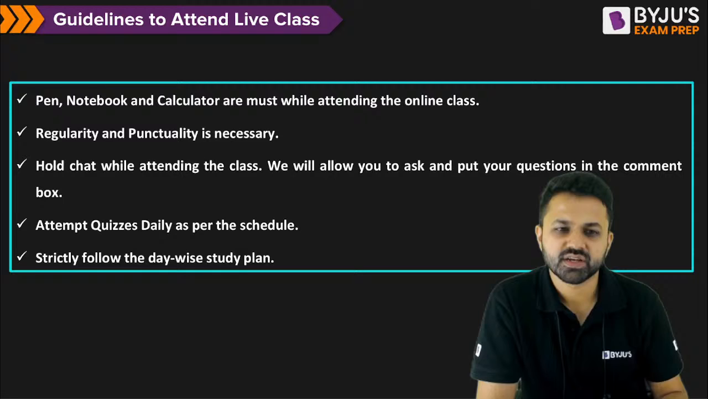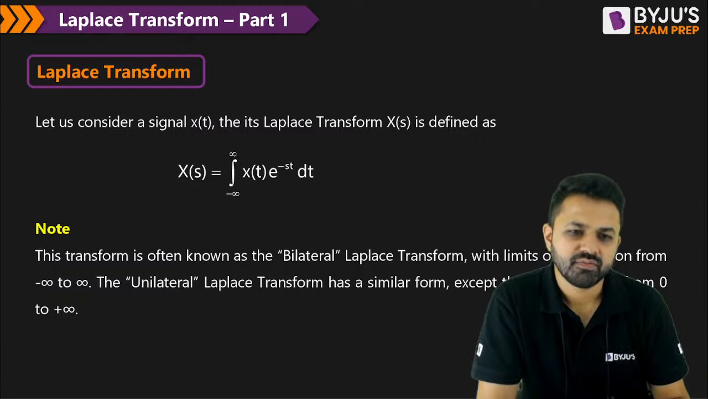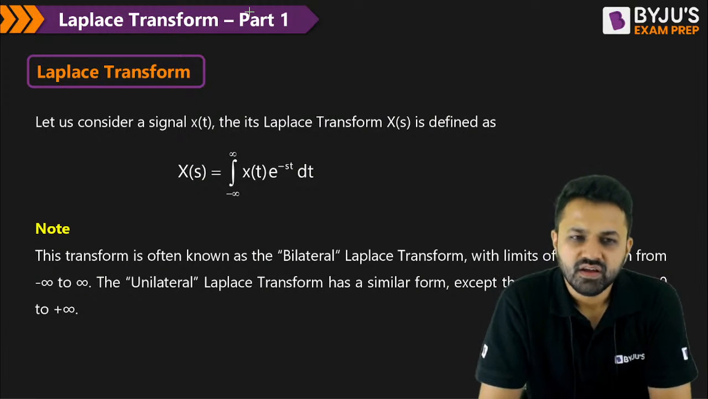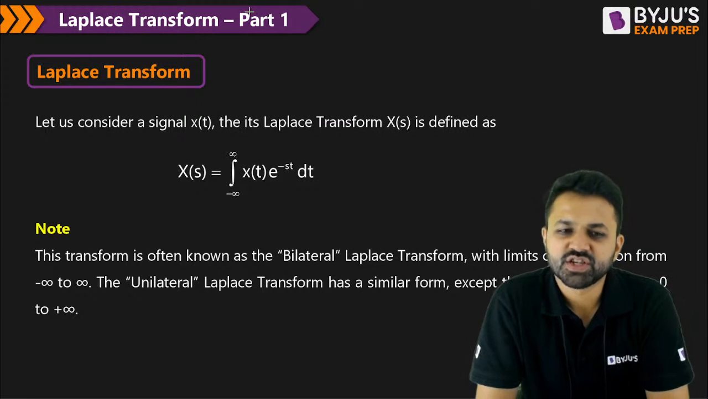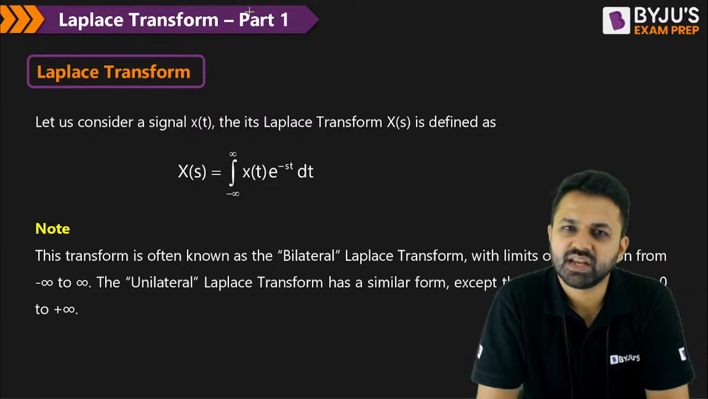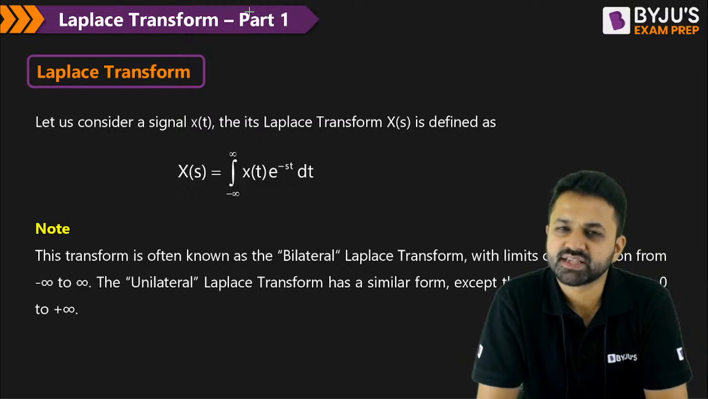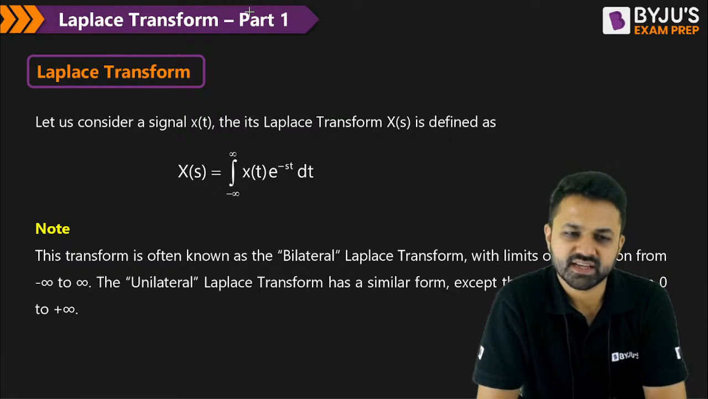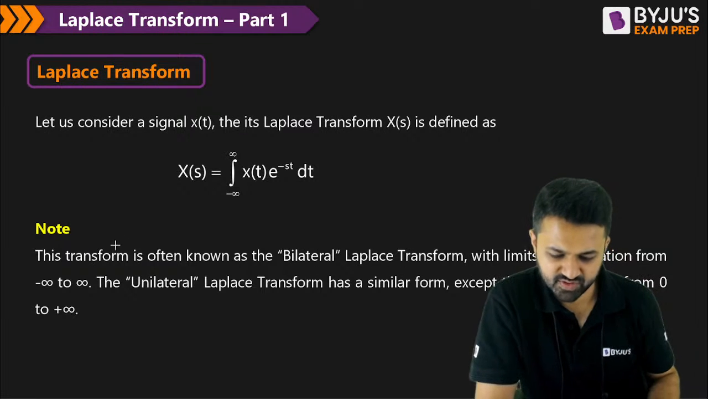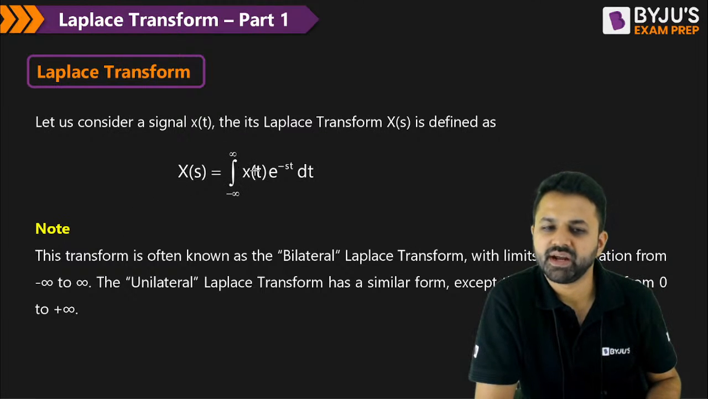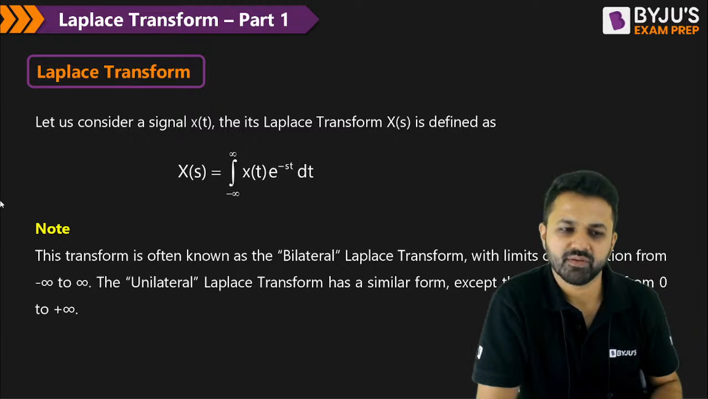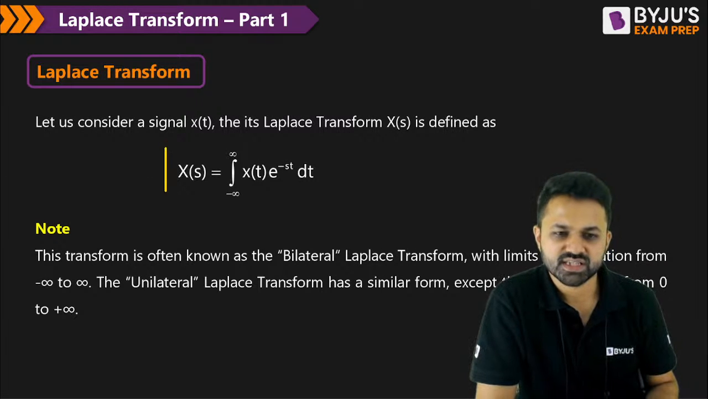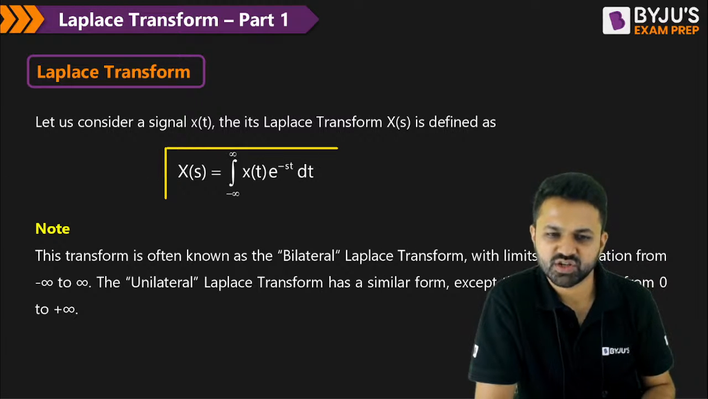Now coming to the main part, that is the Laplace transform. So what is the definition of the Laplace transform? We generally calculate the Laplace transform for a periodic signal, though we can calculate for all kinds of signals, bounded and unbounded both. And the Laplace transform of x(t), any signal, is given by X(s) = integration from minus infinity to infinity of x(t) e^(-st) dt. So this is the Laplace transform definition or the formula.